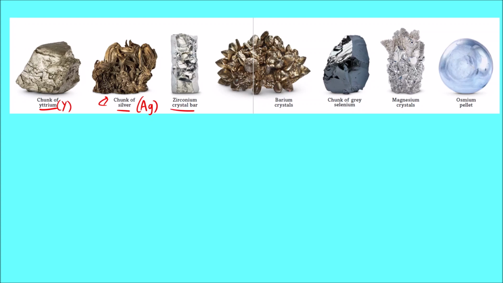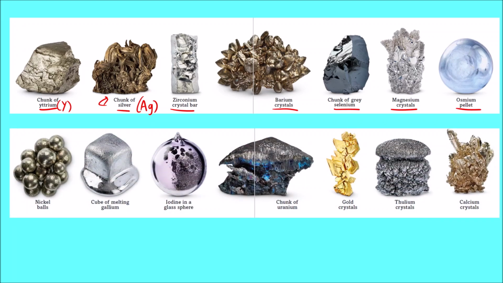Then zirconium crystal, barium crystals, selenium, magnesium crystals, osmium pellet. Then we have nickel balls and a cube of melting gallium. This is a very interesting element. Gallium has a very low melting point, almost the same as room temperature, so it melts very quickly and exists as a liquid.